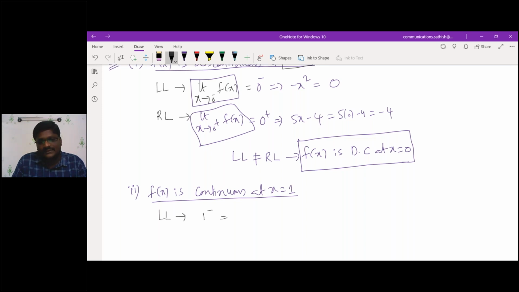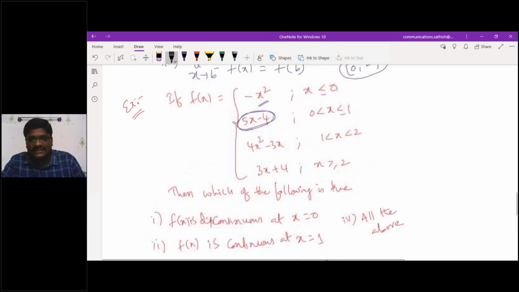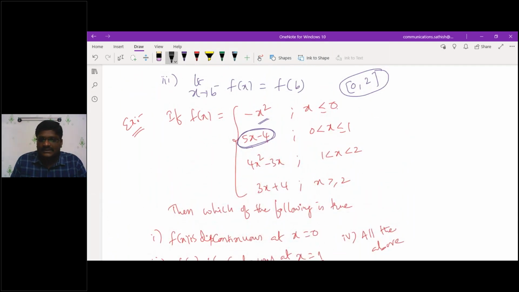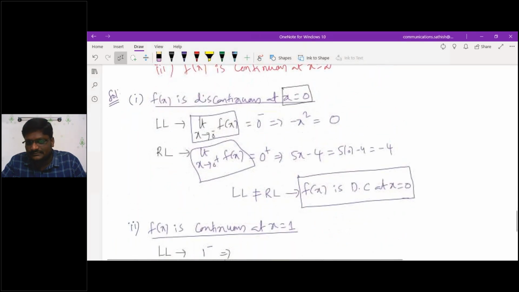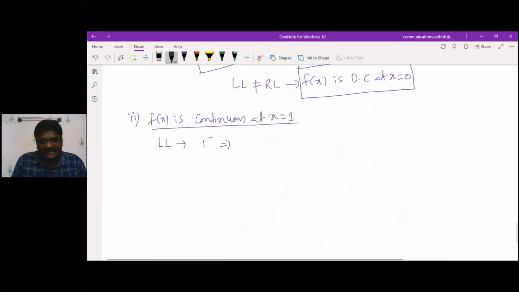Left limit at 1 minus, what will you get? What is the function there? 1 minus means less than that value. So check what the less-than value is here: 0 is less than x is less than 1. That is 5x minus 4, or not? Yes, sir. So in 5x minus 4, if I substitute x as 1, which is what? 1.